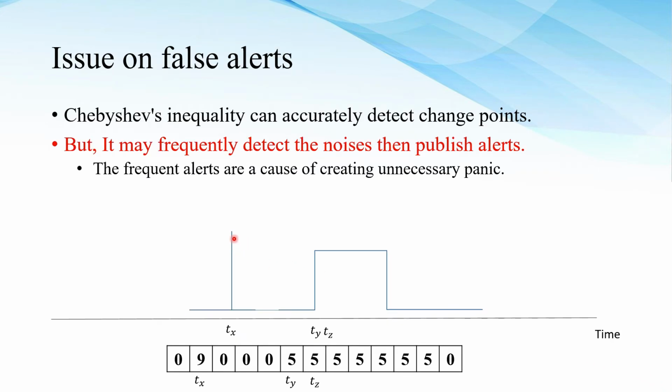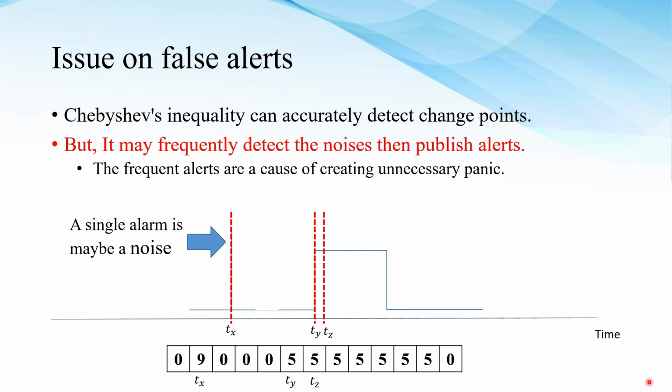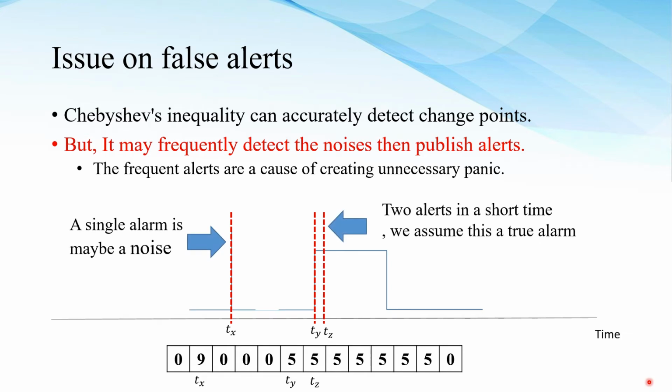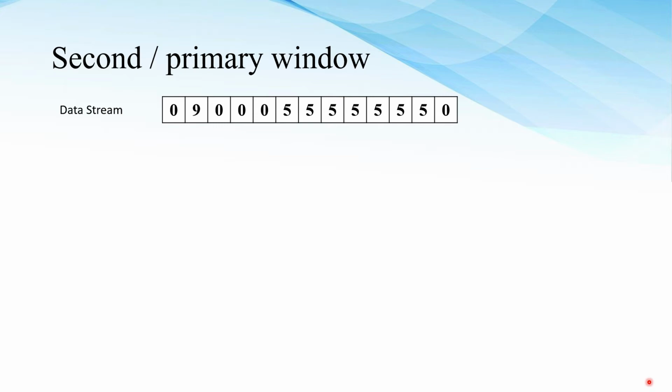But comparing the adaptive window and the fixed window size, we looked at the frequency of detections when the noise is published. In this case, we assume x_t is noise, and t_y and t_z are a normal situation. Then t_x publishes an alert because of the change point. Then t_y and t_z follow this. However, if we publish a single alert, we assume it is noise. But if we find many alarms in a short time, we assume this is a true alarm. So this is the situation.